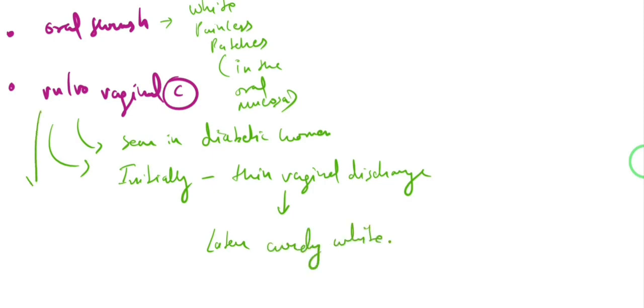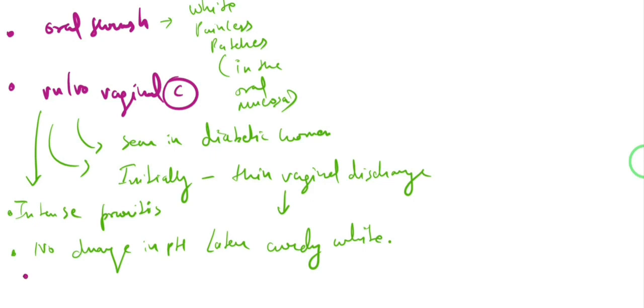And there is also intense pruritus, okay? But the important thing to remember is there is no change in pH. The pH remains acidic, less than 4.5 only, right? So we see oral thrush, we see vulvovaginal candidiasis, and there is one more.